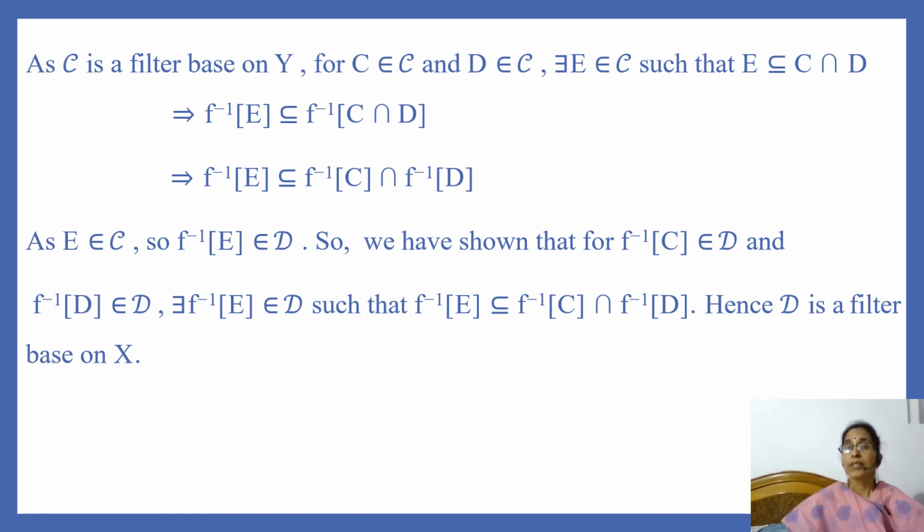So we have shown that for the inverse image of C under F in D and for the inverse image of D under F in D, there exists a member, the inverse image of E under F, of D such that the inverse image of E under F is contained in the inverse image of C under F intersection the inverse image of D under F. That is, we have shown that the intersection of any two members of D contains a member of D. So the second condition of a filter base is also satisfied. Hence, D is a filter base on X.